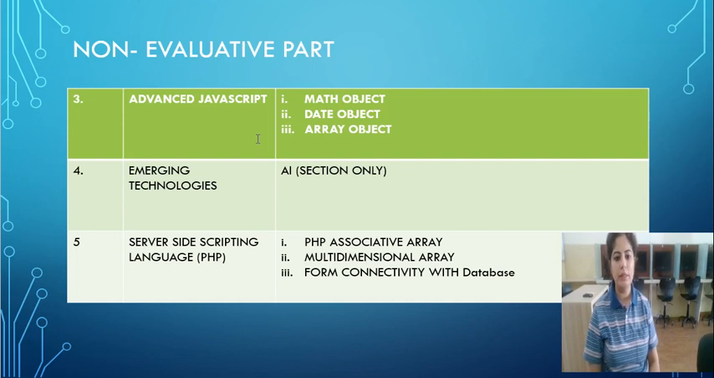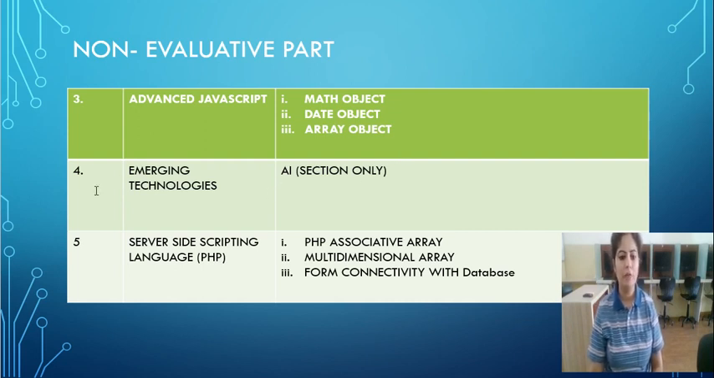Your third unit is JavaScript and they have omitted three topics from JavaScript: math object, date object and array object. Now you don't have to study these topics in detail because they are non-evaluative part. As this is non-evaluative part, these topics will not be considered for the final exam.